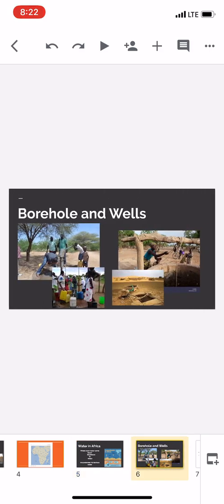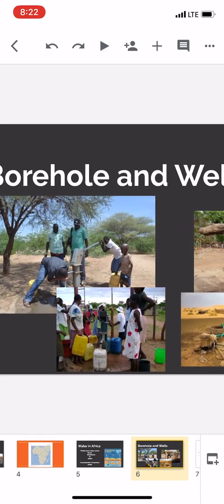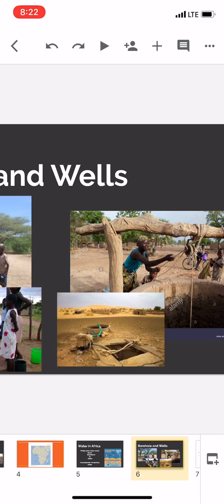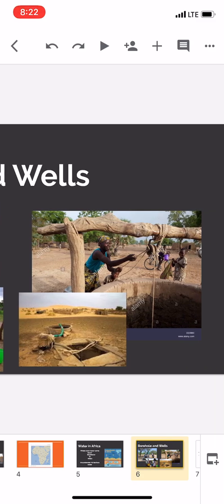Here are some images of boreholes and wells. Here we see these guys pumping out water through the borehole, and here we see a lady reaching for water in a well.